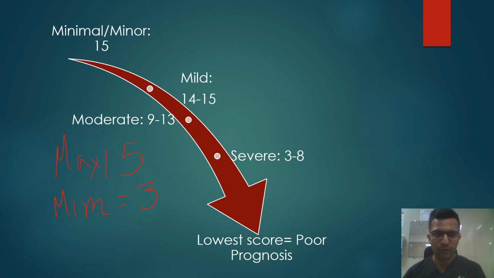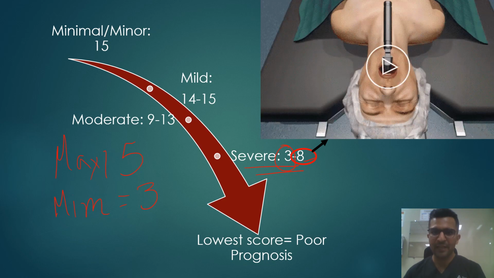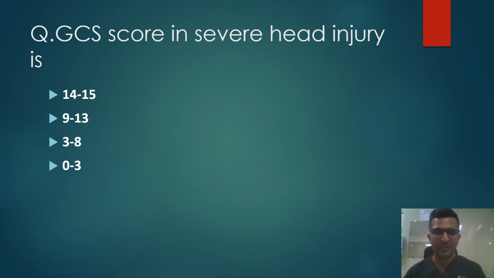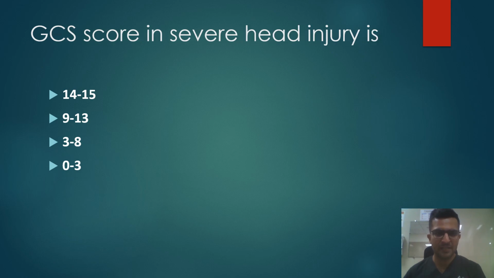If it is 14 to 15, it's a mild injury. 9 to 13 is moderate, but what is important for us in our MCQ is 3 to 8. What is the significance of 8? A score of 8 or less is an indication for intubation. Again an MCQ point. And remember, the lower the score, the poorer the prognosis. So the minimum GCS score is 3. Last MCQ. GCS score in severe head injury, we already studied. It is 3 to 8, and 8 is for intubation.